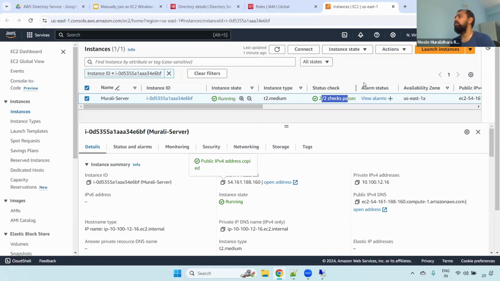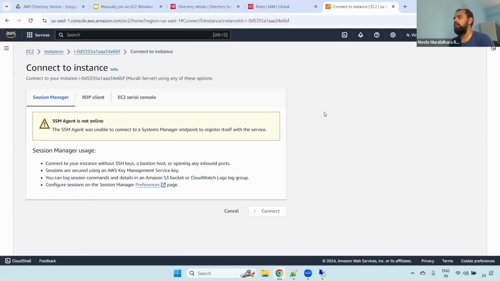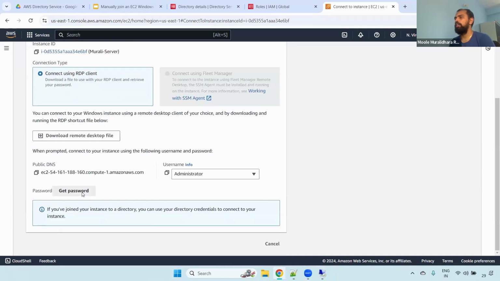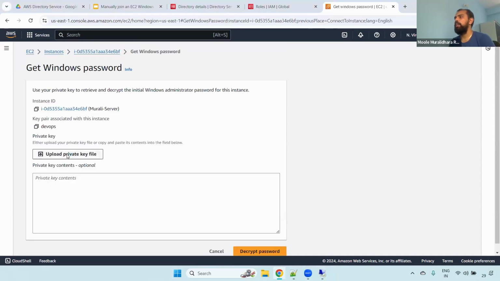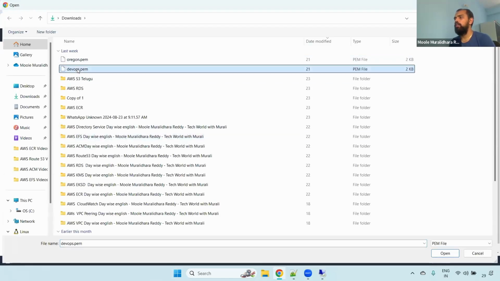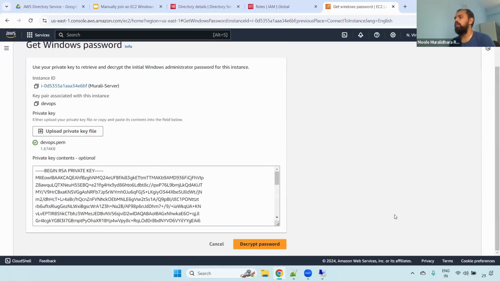So for that, if you have not done it, first you have to connect using administrator credentials. Click connect, go to RDP, and click get password. Upload the private key file. Now select the dev.pem file and click decrypt. Remember, guys, in real time I usually connect using the public IP.